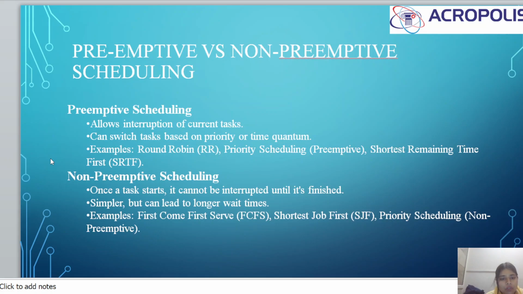Non-preemptive scheduling is where, once one task starts, it cannot be interrupted until it is finished. Non-preemptive scheduling is simpler but can lead to longer wait times. Examples: FCFS, that is first come first serve, SJF, shortest job first, and priority scheduling.